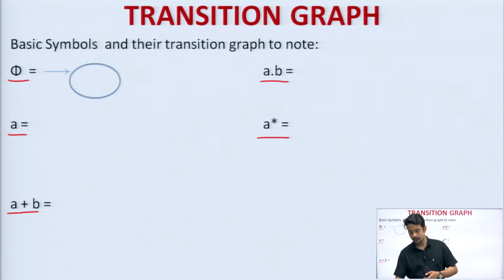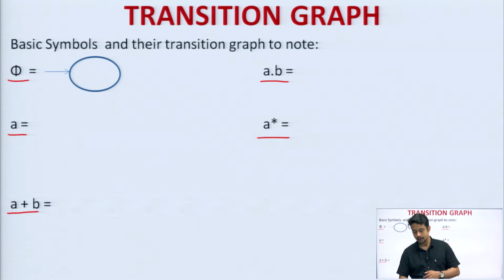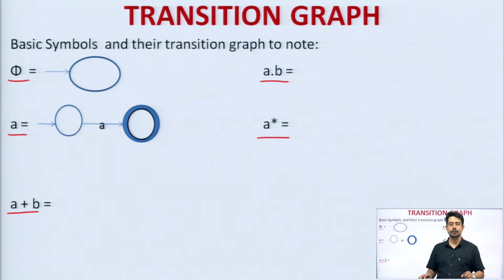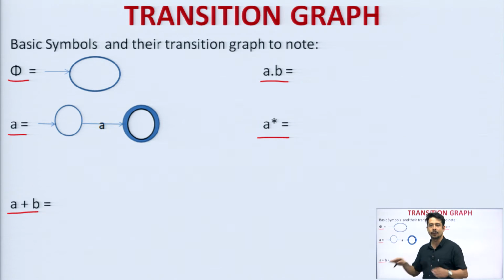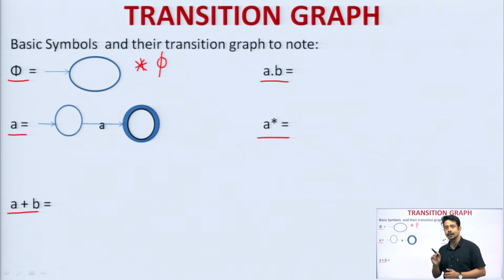If we talk about phi, there is only a single state, and there is no final state. It is a single state, no input symbol, nothing. Whatever this automata is generating, it is generating nothing, null and void. Therefore, this is the general representation for phi. Next comes single a. If we talk about single a as a string, it will start from the initial state and then reach a final state. This is how a can be represented.